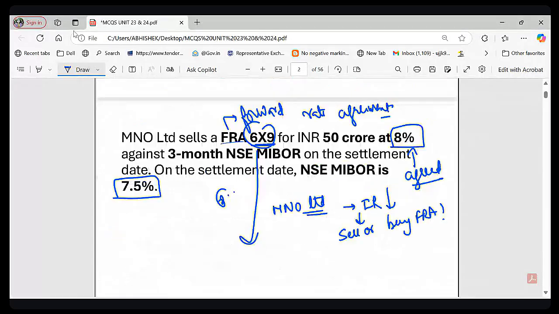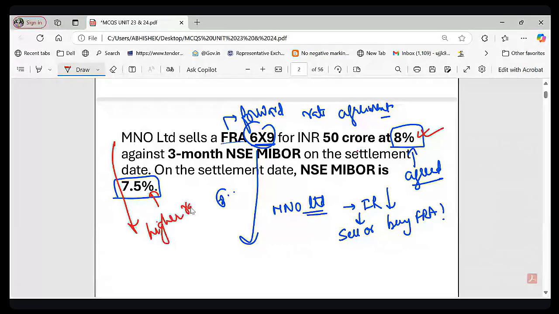So what is happening here is that MNO Limited sold the FRA at 8%. It means they expected interest rate to be higher than 8% after 6 months. They expected that interest rate would be higher than 8% after 6 months. But on the settlement date, what happened? The interest rate fell to 7.5%. They had locked in a higher rate, so they faced a loss, right?